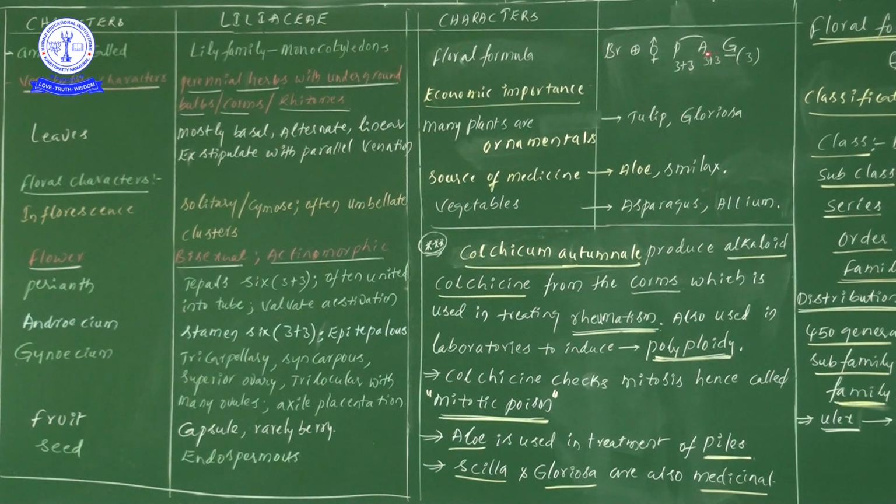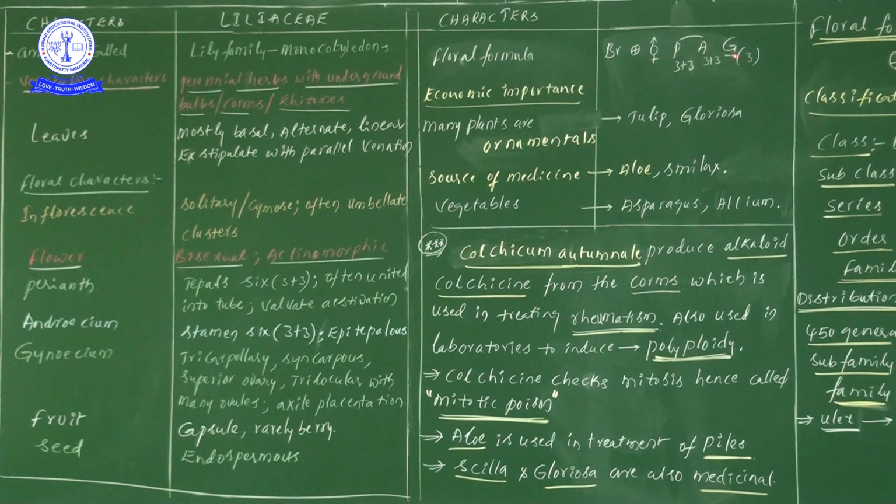Next one, androecium, the male reproductive system. Once you come here, how many stamens are there? Six stamens, 3+3 condition. Now what is the main important point? The androecium and perianth members are joined together. For the joining point of view, I have given a small link between the perianth members and the androecium. Thereby the androecium members, the male reproductive system, are connected with the perianth members. That's why I have given a small connection link.